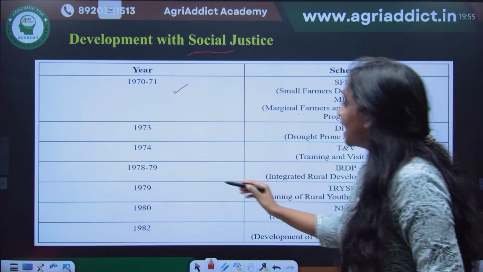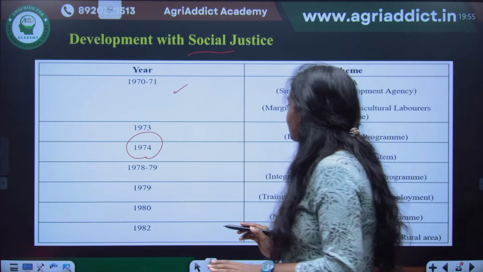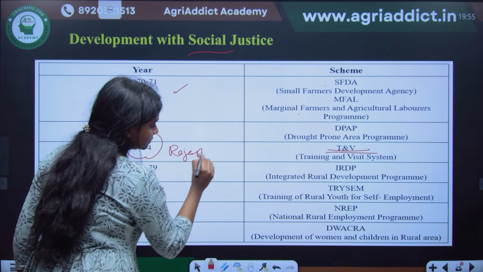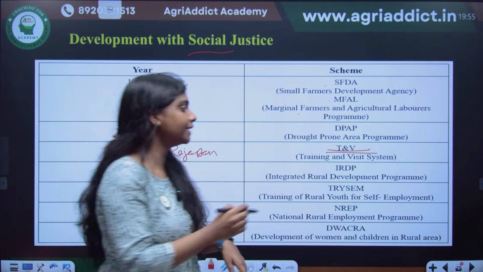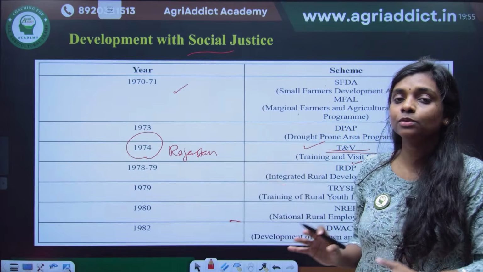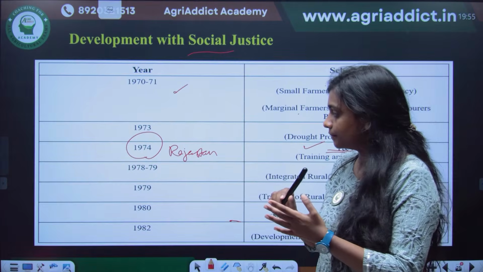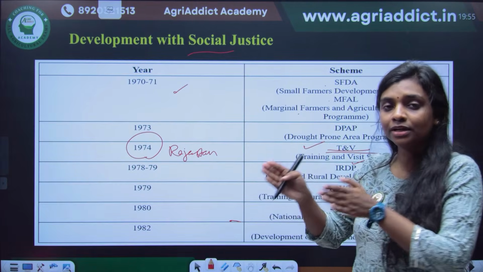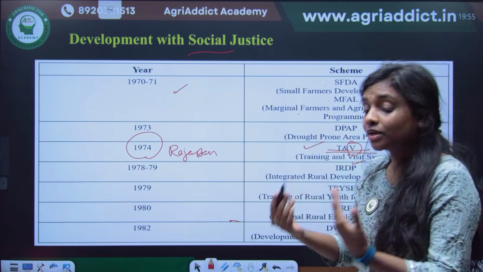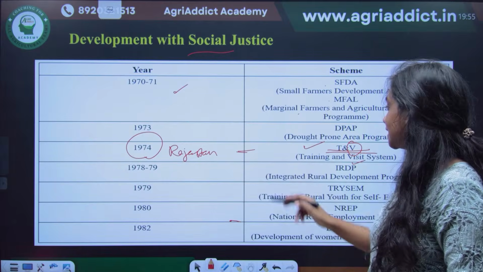1973 DPAP, and in 74 comes T&V, the training and visit system. That is very, very important. The T&V system was first started in India in Rajasthan. As the term indicates, it is training and then visit. Continuous, regular training was given to the extension workers, the subject matter specialists and the farmers, at regular periodical intervals. The training was given to farmers, and also the people used to regularly visit the farmers. This is one of the revolutionary programs that happened in India, in 1974.